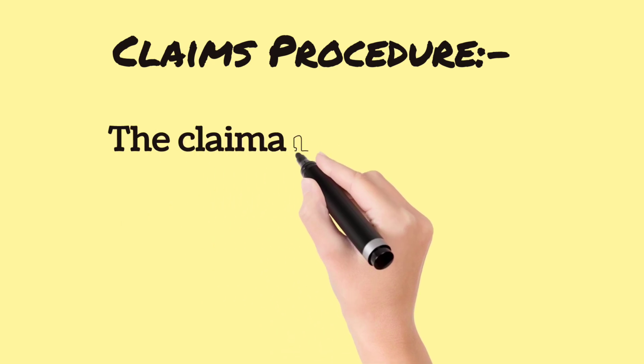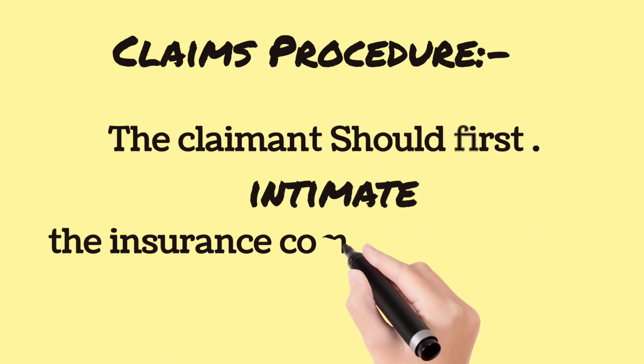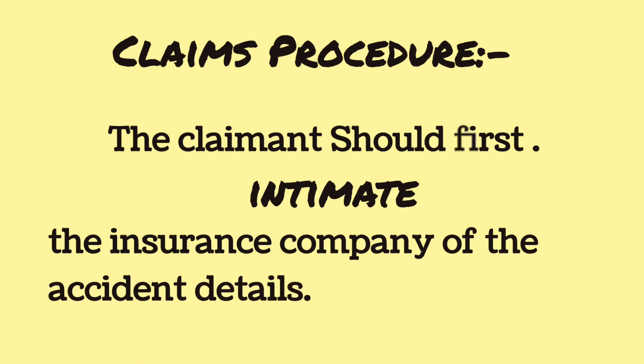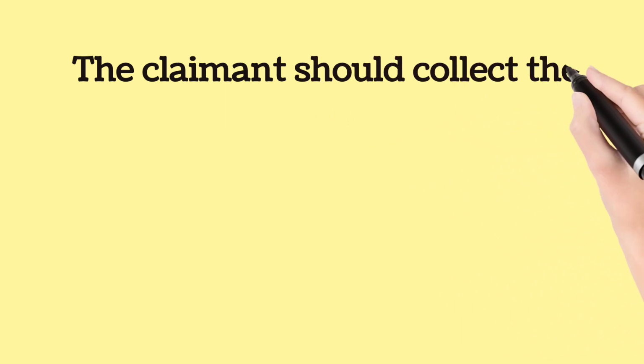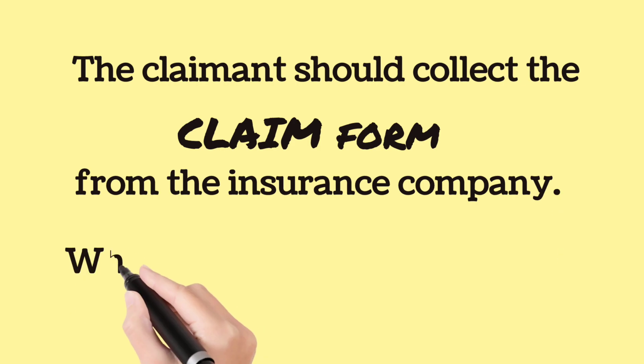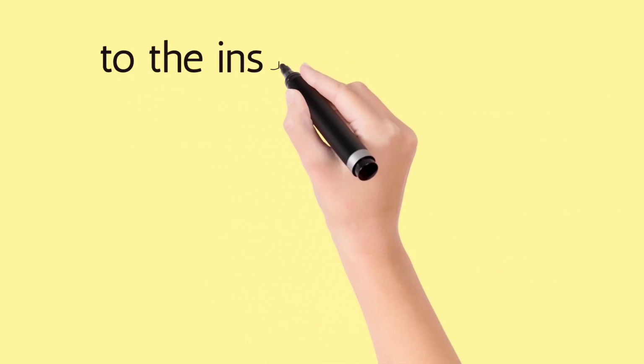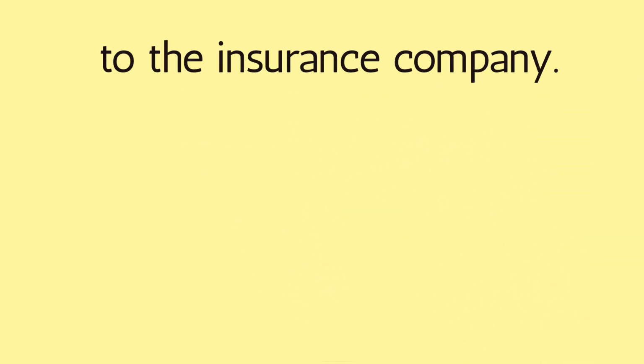Claims procedure. The claimant should first intimate the insurance company of the accident details. The claimant should collect the claim form from the insurance company, which should be filled and submitted to the insurance company.